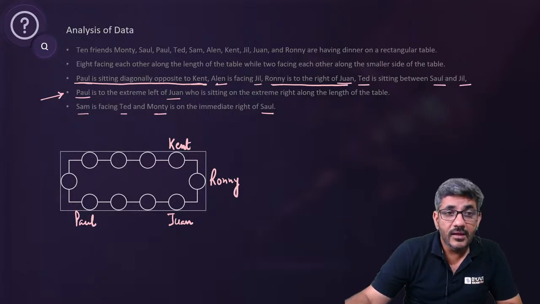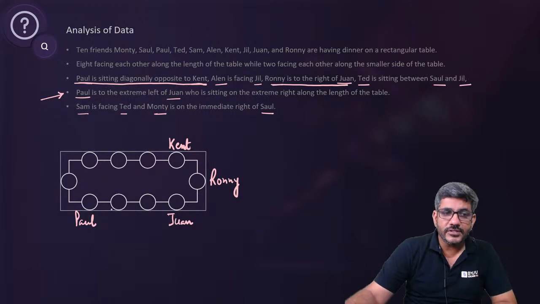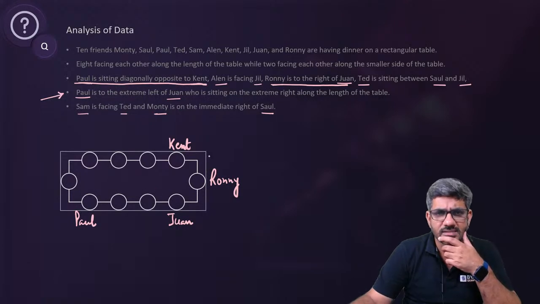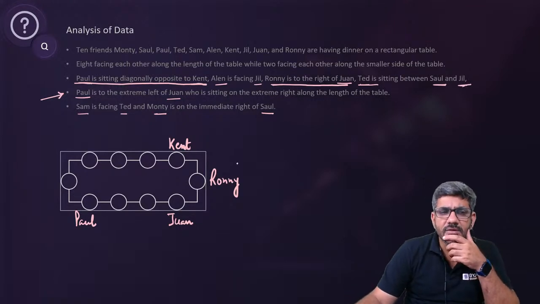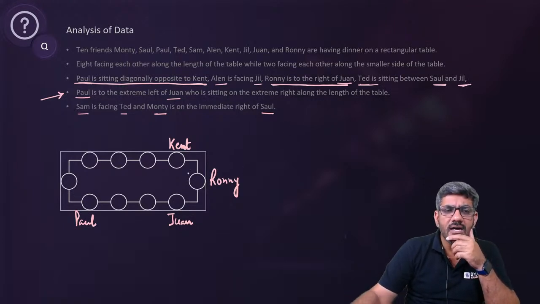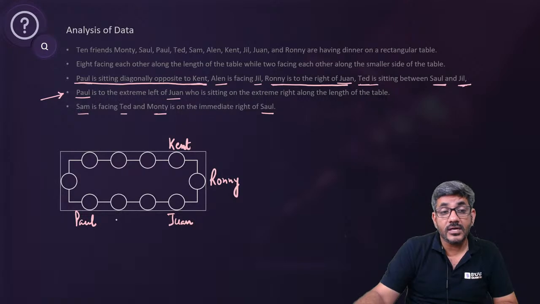What next? Ellen is facing Jill. If Ellen is facing Jill, either they are at these two positions or they are at these two positions, right? But currently we can't say. Move ahead. Ted is sitting between Saul and Jill. कहां पर आ सकते हैं ये? Ted is between Saul and Jill. They can be here, right? They can be here. But the point is, Jill तो पक्का यहीं पर है फिर, because अगर Ted is sitting between Saul and Jill, they can't be here.